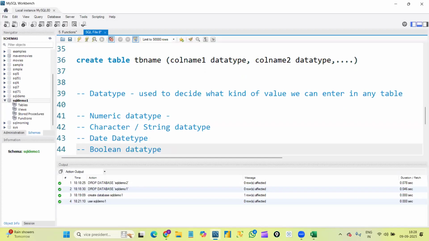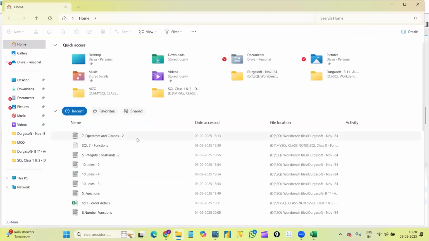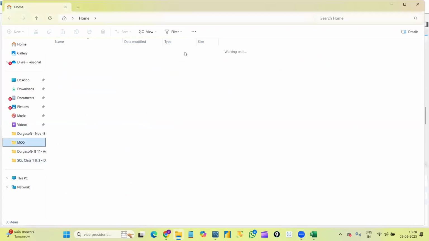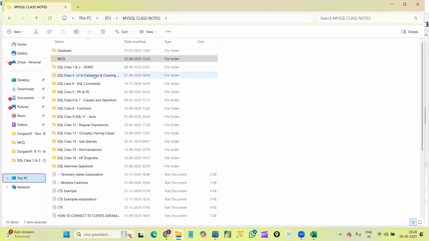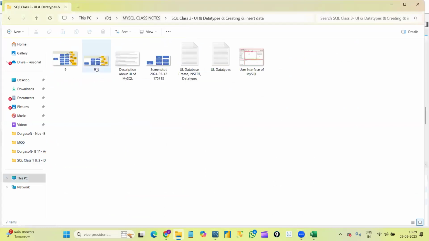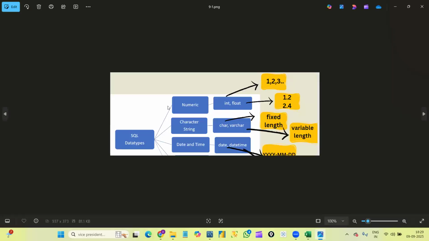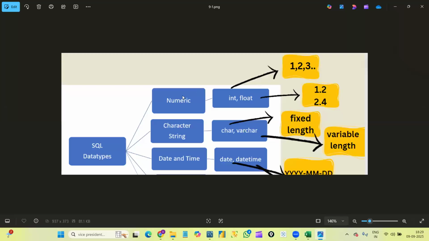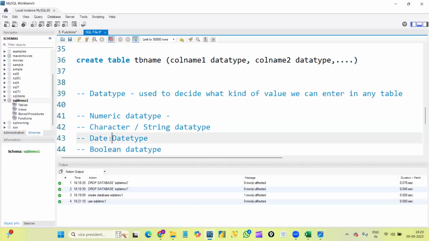Let me show you one picture quickly. So these are the main SQL data types: numeric, character or string, and date and time data types.